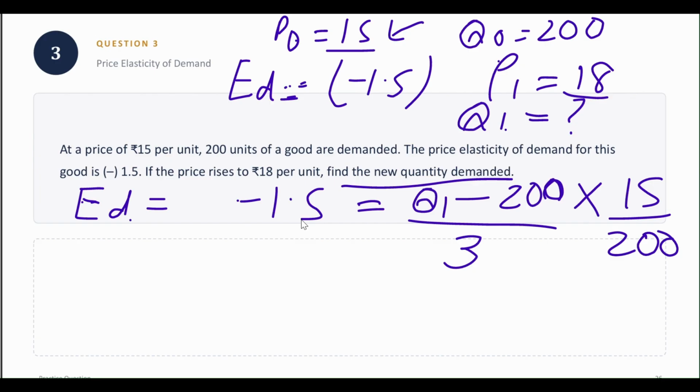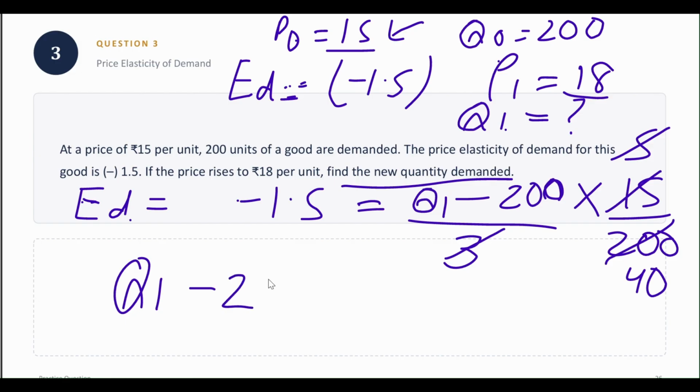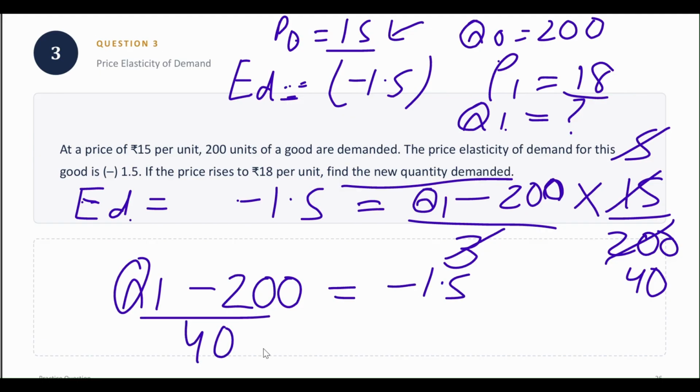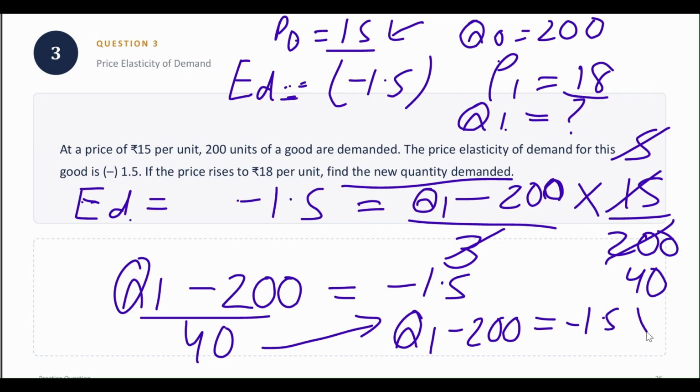Fine. Now let us solve it here only. 3 5s are 15. Okay. 5 40s are 200. So what did I get? Q1 minus 200 upon 40 is equal to minus 1.5. So now I'm going to take this 40 here. I'm going to get Q1 minus 200 is equal to minus 1.5 multiplied by 40.